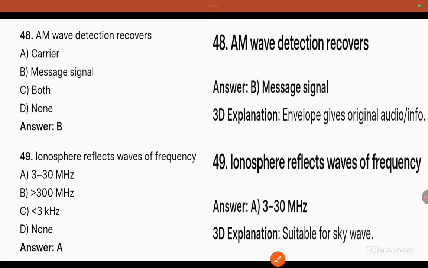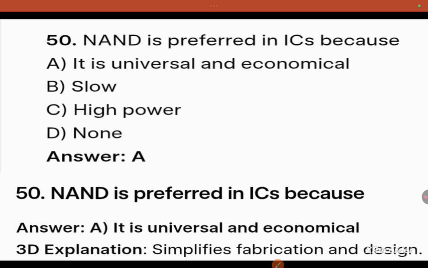Question 48, AM wave detection recovers the message signal. Question 49, the ionosphere reflects waves of frequency 3 to 30 megahertz, suitable for sky wave. Last one, NAND is preferred in ICs because it is universal and economical.